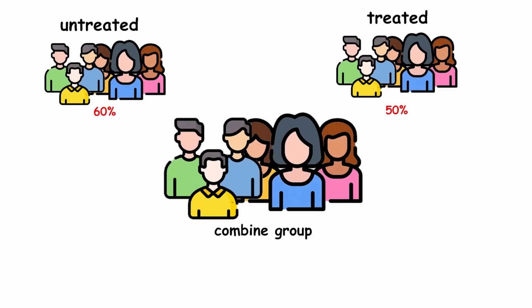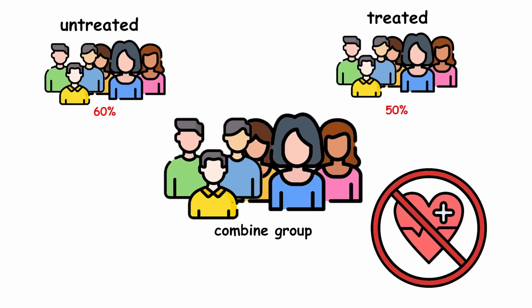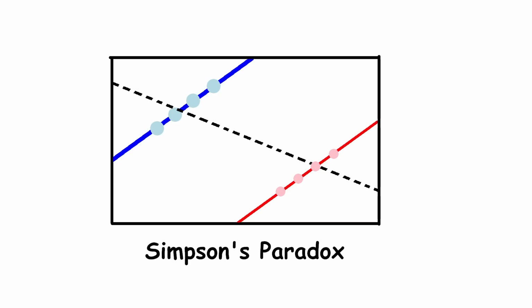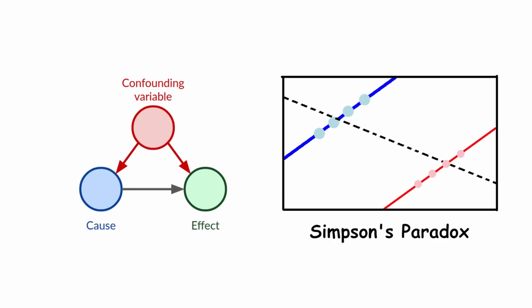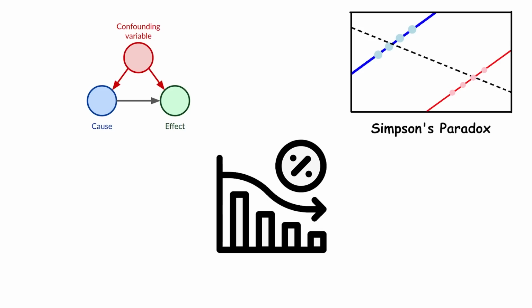Surprisingly, when you look at the combined data, it appears that the treatment is less effective or even harmful. This reversal of the trend when the groups are combined is known as Simpson's paradox. The paradox happens because of a third variable, called a confounder, which affects the two groups differently. In this case, the third variable could be something like the severity of the disease, which might vary between males and females, affecting the overall survival rates.